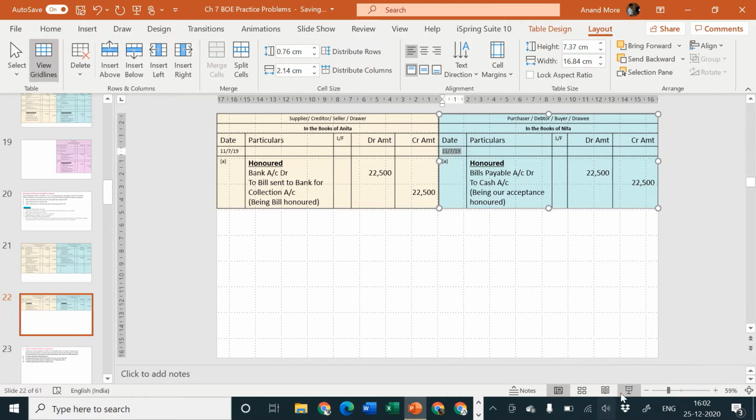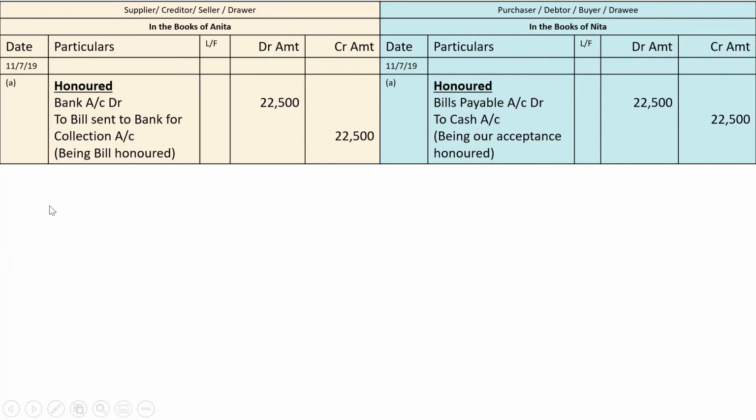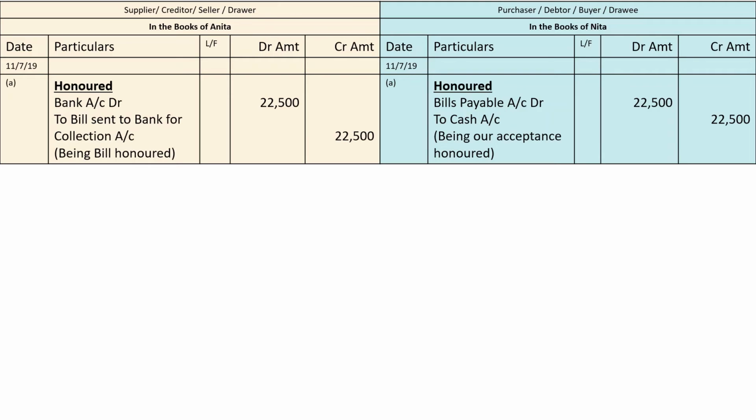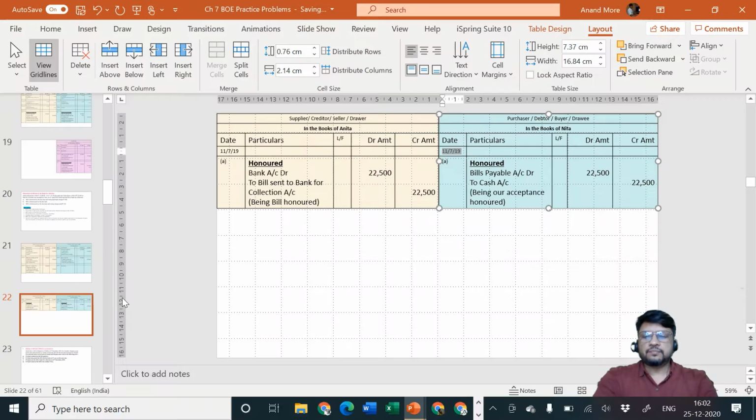Just a minute, see here. These entries, sale of goods, bills receivable, and thereafter sent to bank for collection, these three entries are constant. What is going to change is either honored or dishonored or something else. So those entries A, B, C I'm going to consider here.